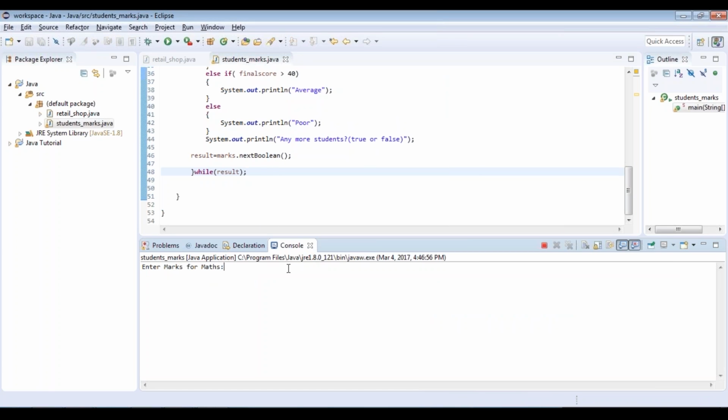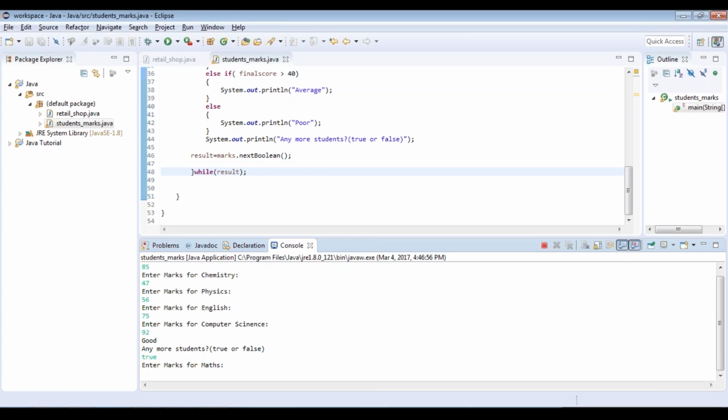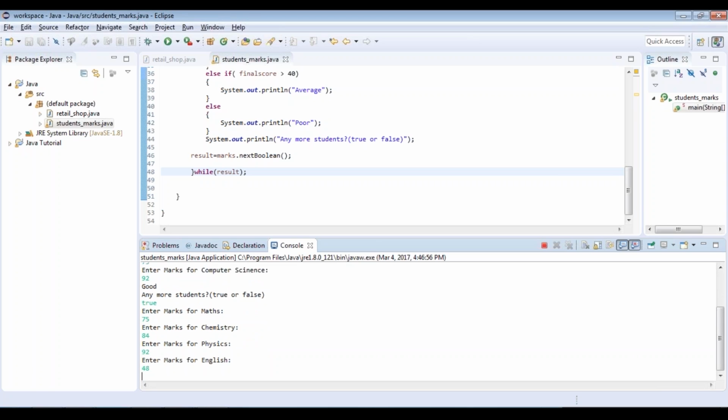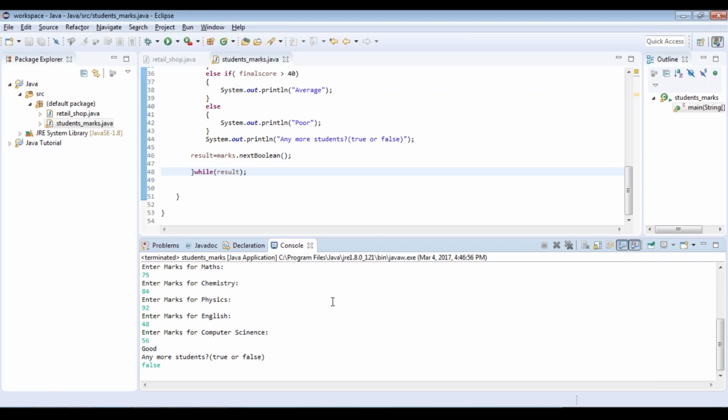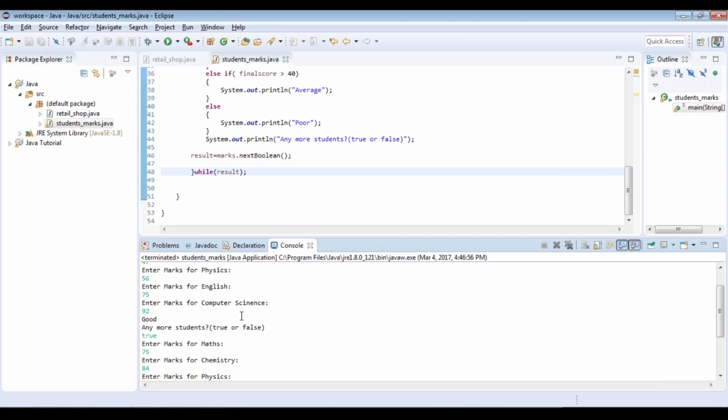So it's asking me to enter the marks for maths. Let's say 85, then chemistry is 47, 56, 75, 92, and then you get a grade, and then it asks if there are more students. In case I say true, it's going to again ask me the marks for maths. So again let's go with 75, 84, 92, 48, 56, and then you can see the corresponding result. So finally, if I say false, it exits from that program. So are you clear with respect to how the do-while loop is executing?